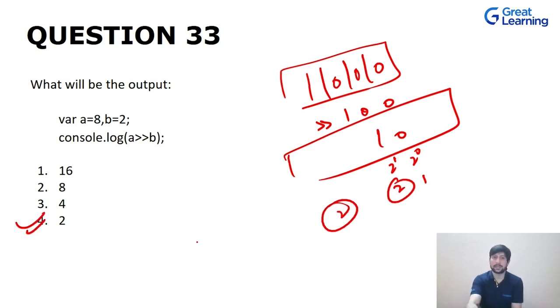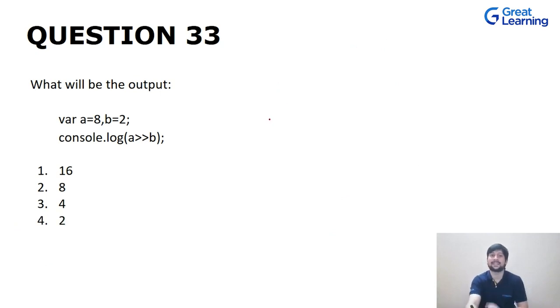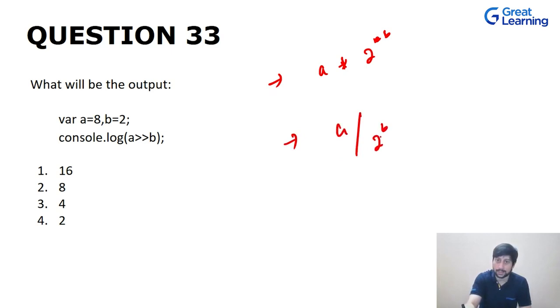But as you can see over here, whenever we are doing a right shift, the value always decreases. Earlier, for the left shift, it was A multiplied by 2 raised to the power P. Now in the right shift, this happens to be the case: A divided by 2 raised to the power P. Now let's check it for this example.